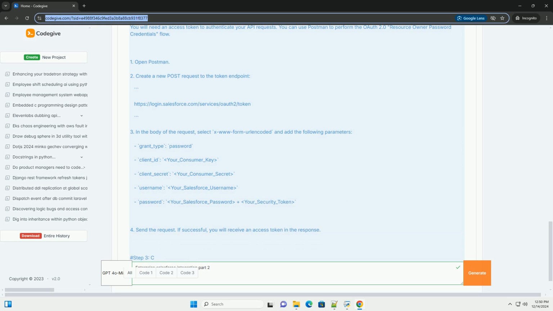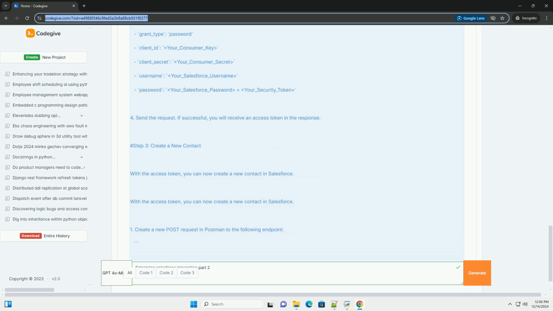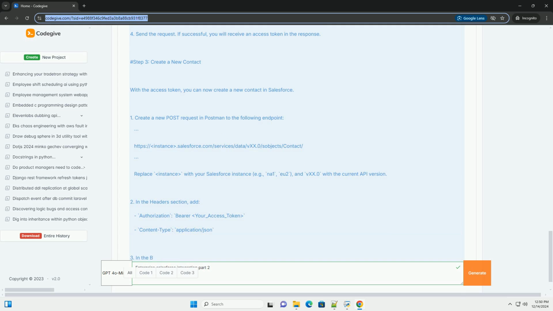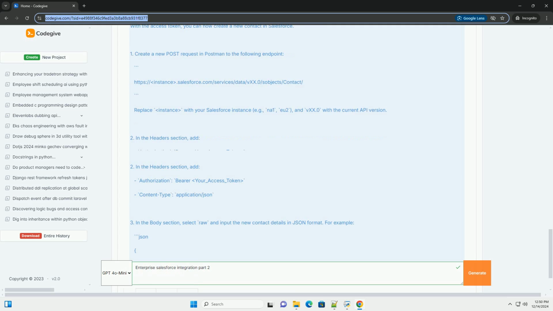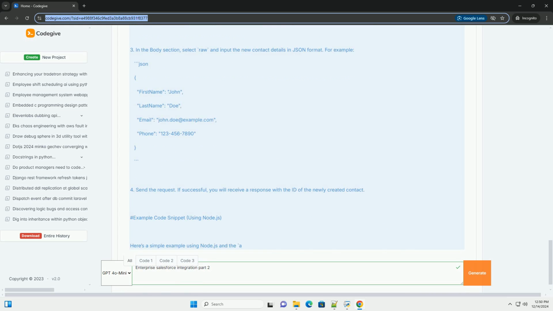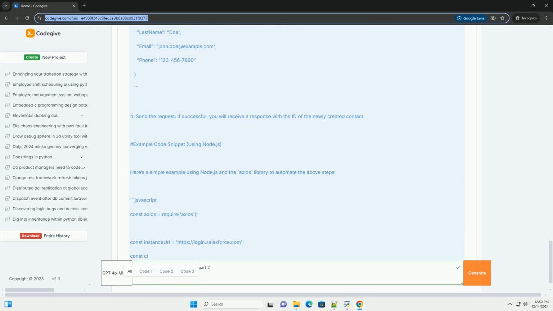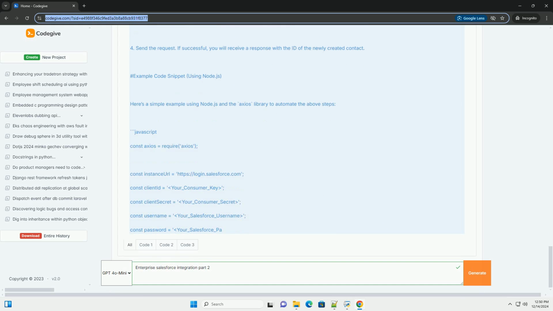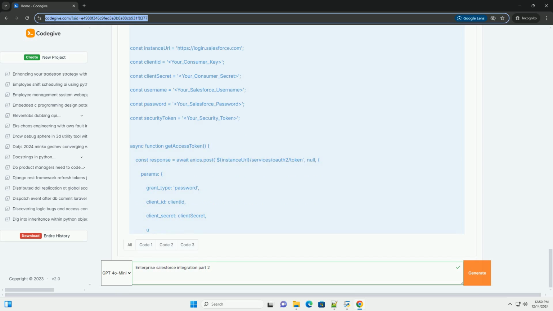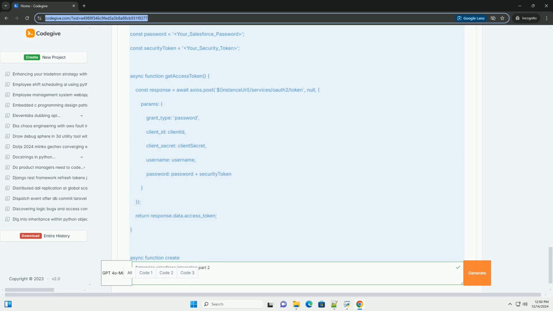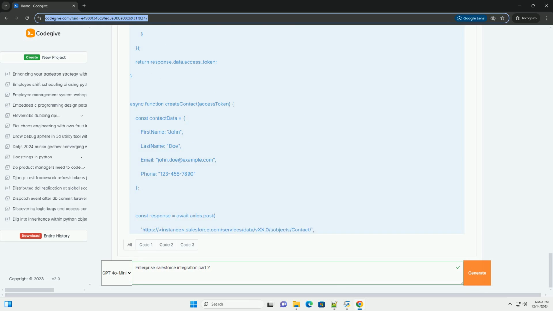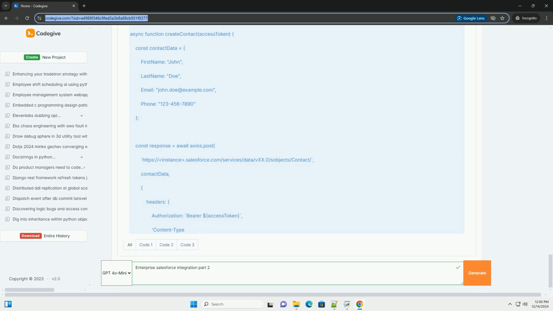1. Integration patterns. When integrating Salesforce with other systems, you may choose from several integration patterns. Request and reply: synchronous communication where a request is sent, and a response is awaited. Fire and forget: asynchronous communication where a request is sent, and the sender does not wait for a response. Batch data synchronization: periodically synchronizing data between systems in batches. Streaming integration: real-time data updates using platforms like Salesforce Streaming API.